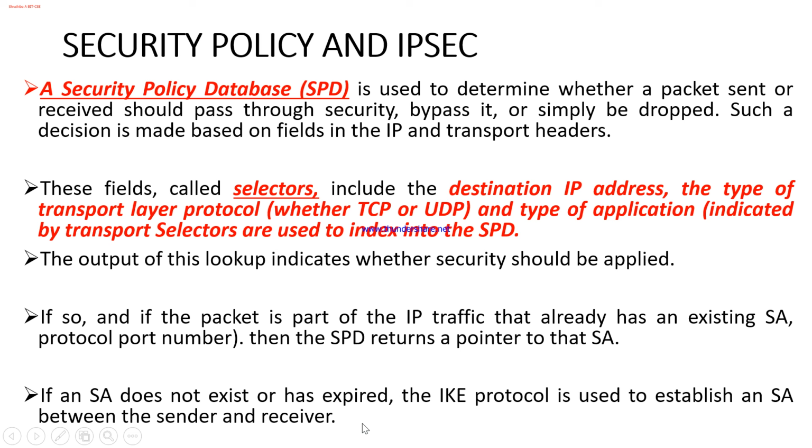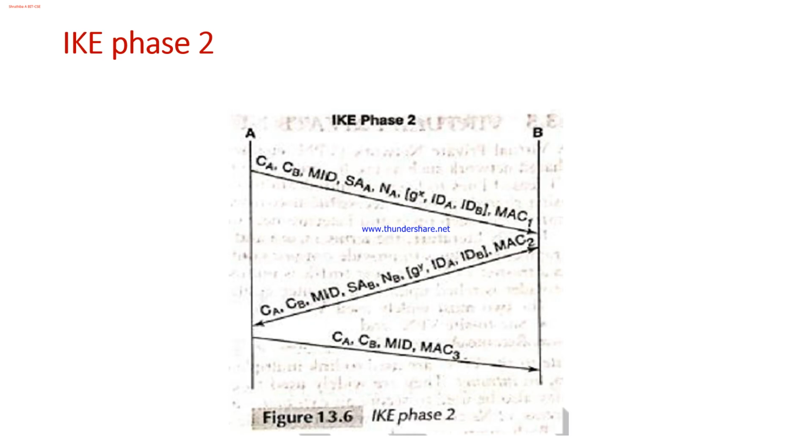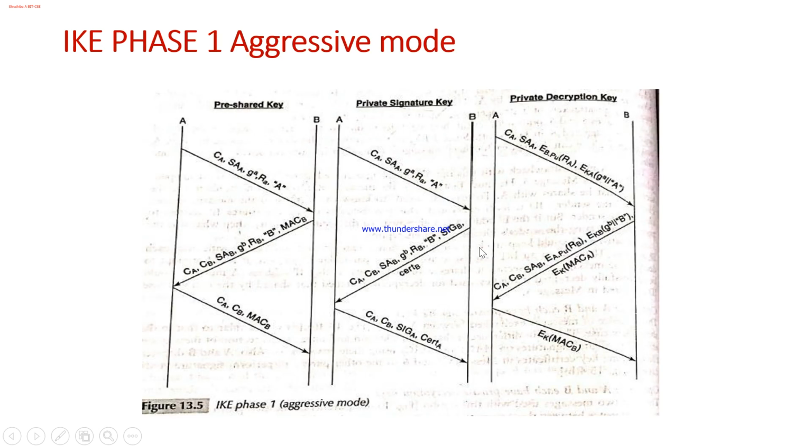So if the security association that was established before has expired, again the IKE protocol can be used. See, the phase 1 and phase 2 of IKE that I specified. In phase 1, a long-term key will be established. You will definitely have a question by this time: ma'am, in both cases we have the Diffie-Hellman key exchange concept, so why should I go for phase 1 and phase 2? Why phase 1 and phase 2?